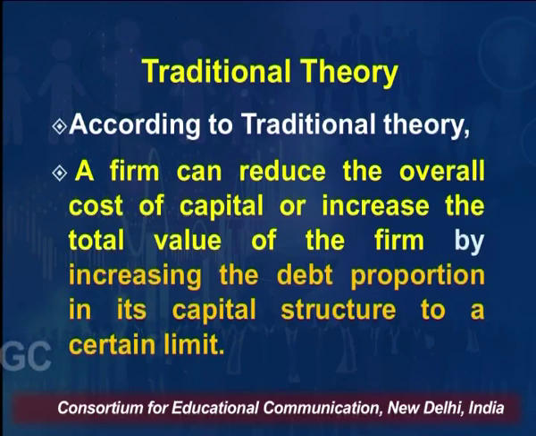The third theory that we have is traditional theory. According to traditional theory, a firm can reduce overall cost of capital or increase the value of the firm by increasing debt proportion in its capital structure, but up to a certain limit. It is a combination of the previous two theories. The first theory says keep on increasing debt, it will keep on increasing your value of firm. The second theory says that whatever the ratio of debt in your capital structure, it is not going to impact your value of firm. The third theory, that is traditional theory, says that the proportion of debt does impact, but only up to a certain limit, not beyond that.